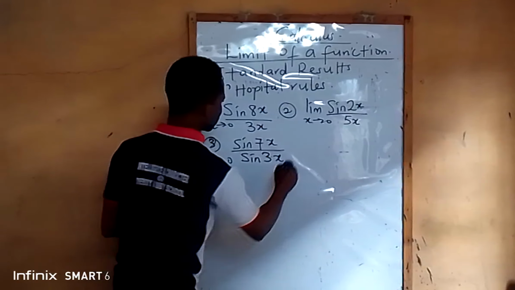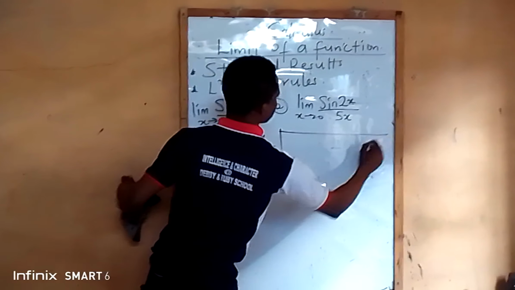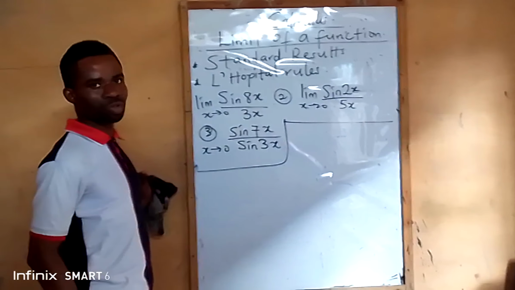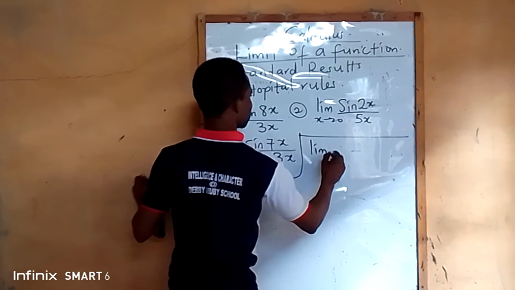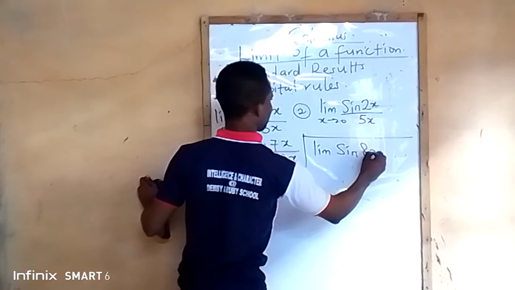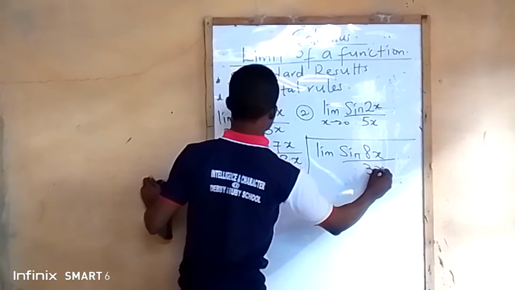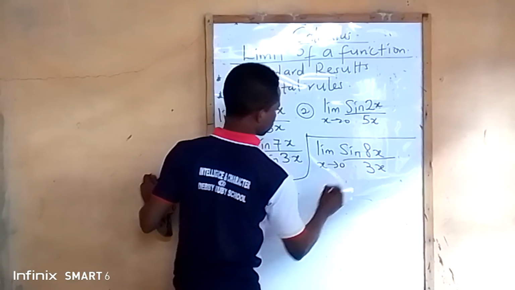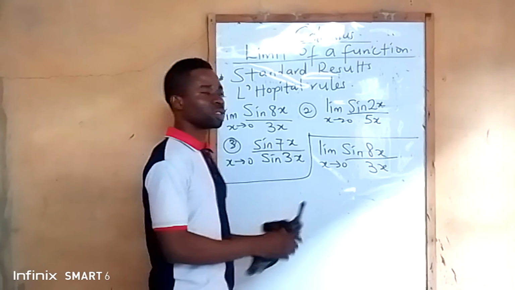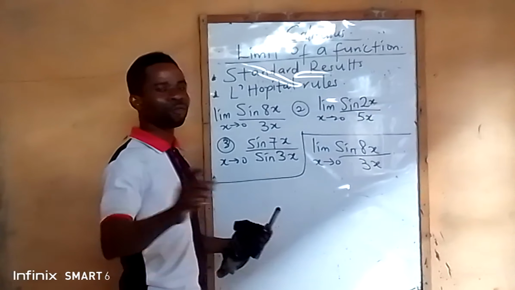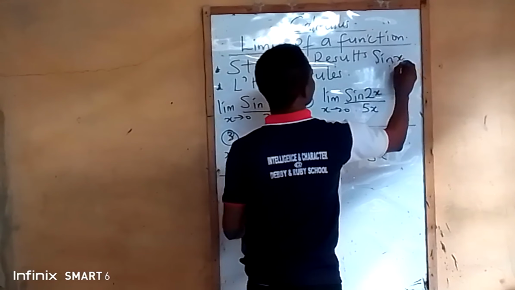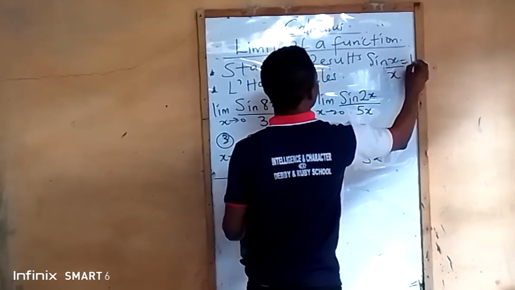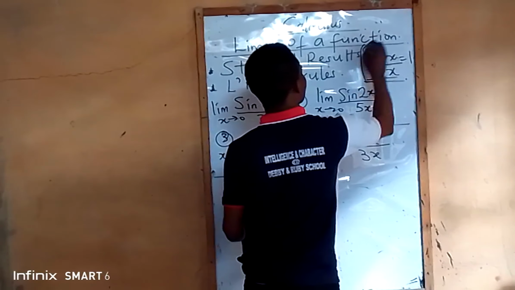Now, when I say limit by standard results, let us look at these three questions on the board. Number one says lim sine 8x all over 3x and x tends to 0. So when we are having something like this, how do you do it? It's a limit. Do not forget that under limit, sine x all over x will give us 1. So we are going to follow this. So that is going to give us 1.